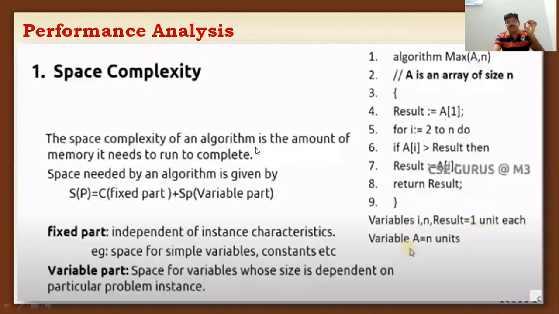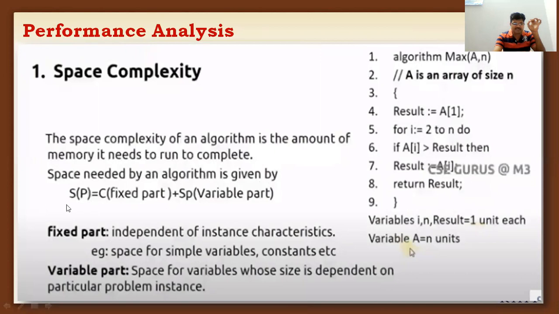While calculating the space complexity of an algorithm, you should remember one fixed formula, the formula displayed here. The space needed by an algorithm is given by this formula. Friends, you need to remember it. The formula is S of P, that means the space complexity of a program.